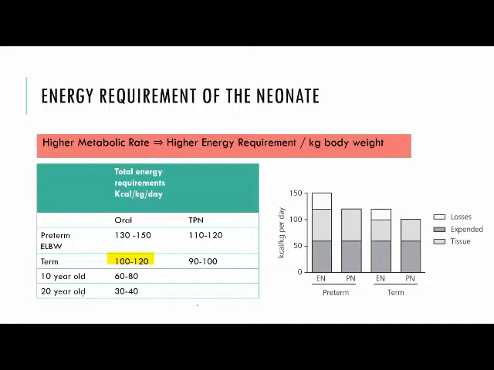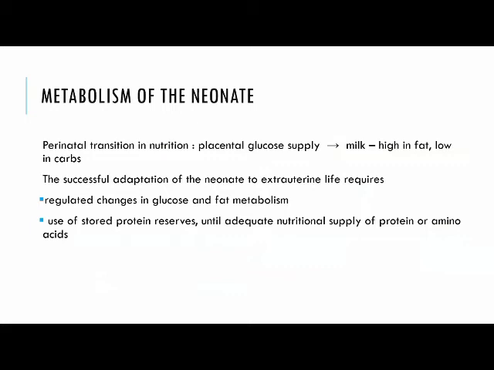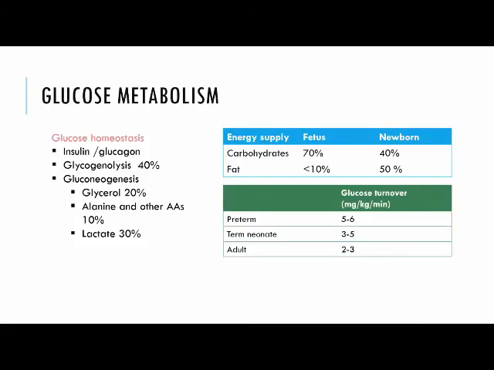The main thing is you need to give proteins and calories to the babies, especially preterm babies, and even in a term baby. This has to be given to those babies where we are unable to achieve feeds of about 70 ml per kg per day by the fifth day in a preterm baby, or in a term baby when we are unable to achieve around 70 ml per kg per day. These are the babies where we need to start TPN.